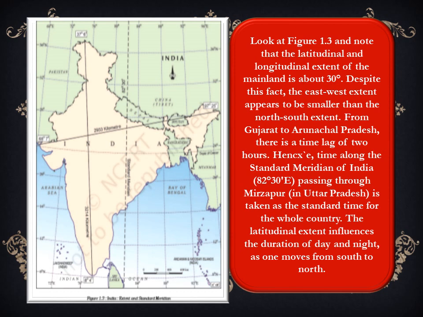So to have a standard time across the country, we follow IST, that is Indian Standard Time. This time zone is taken from 82.5 degree east, which crosses Mirzapur in Uttar Pradesh.